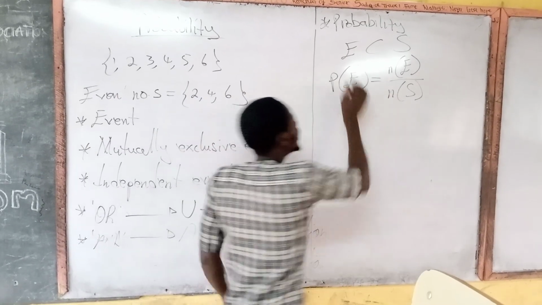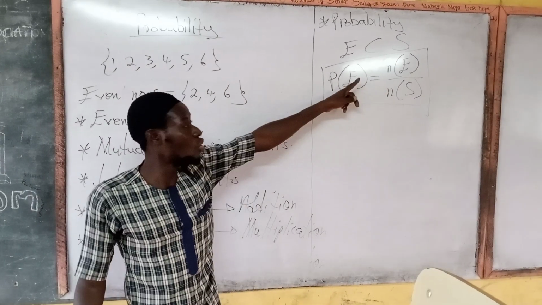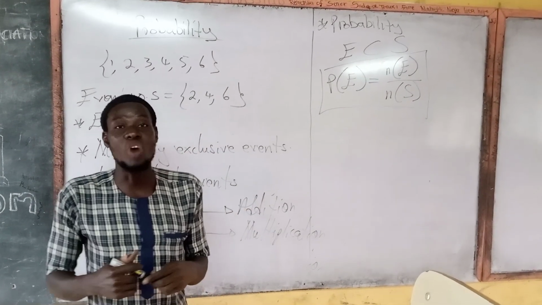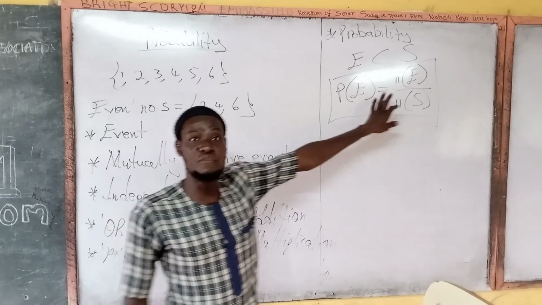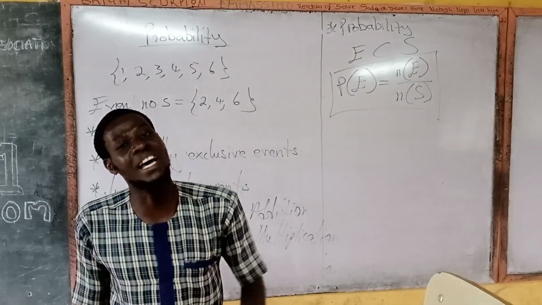And so this relation or ratio is what we use to assign a numerical value to the likelihood of a particular event occurring in an experiment.